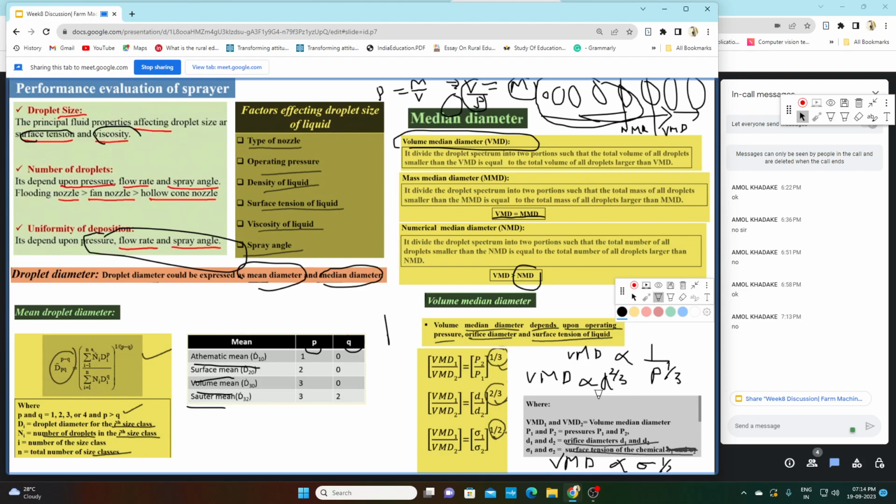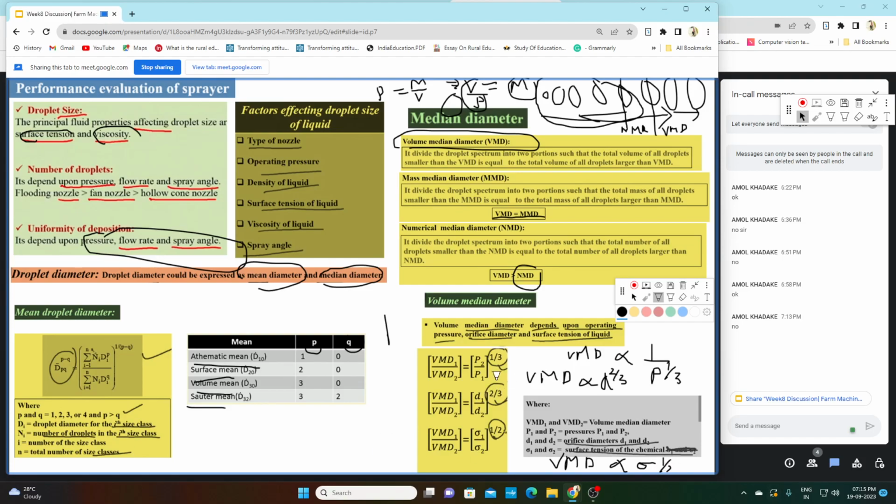One is pressure, one is diameter of orifice, and third one is surface tension. So VMD is inversely proportional to pressure to the power 1/3, directly proportional to diameter of orifice to the power 2/3, and directly proportional to surface tension of the liquid to the power half.